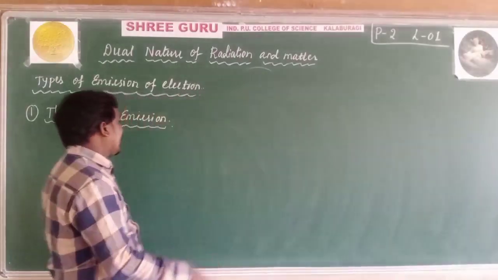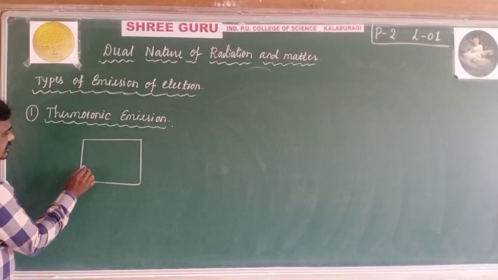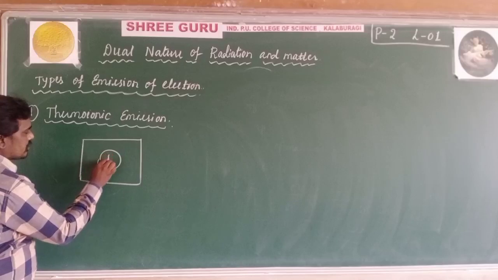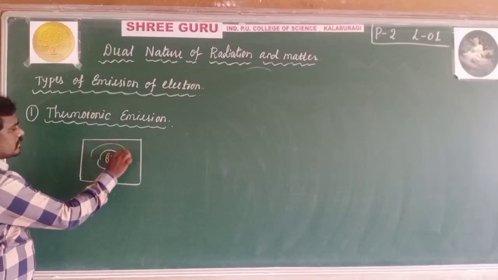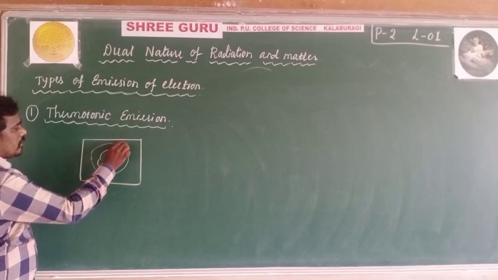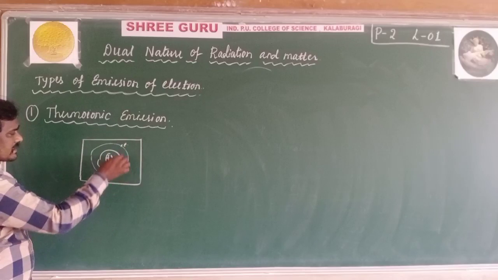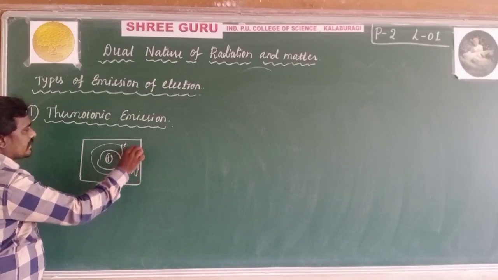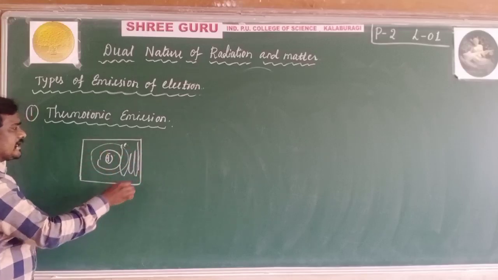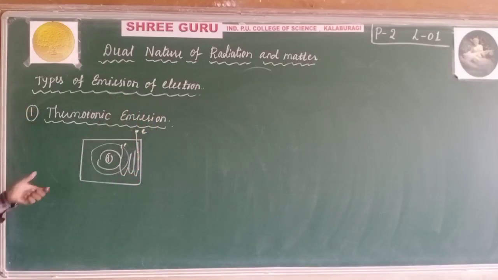This is our metallic surface, let us consider, and here are positively charged protons, and here are loosely bound electrons. We are heating this metallic surface, these electrons are bombarding, and after getting sufficient energy, these electrons escape from the metallic surface.